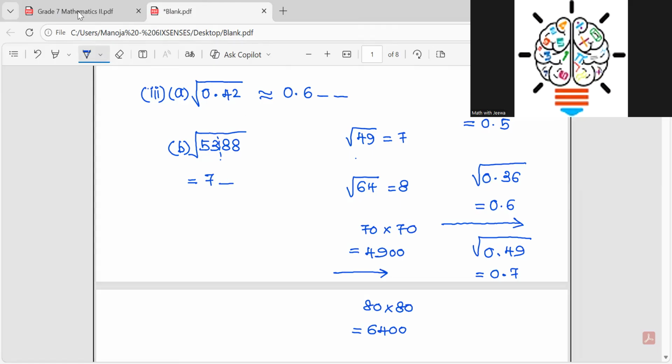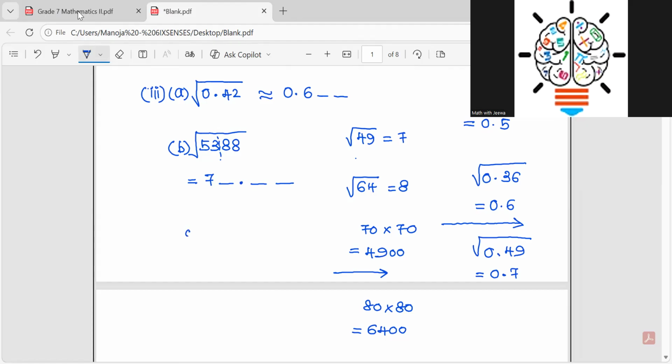So it should be something more than 70 and less than 80. But we don't know exactly what it is. That can be 71, 71.5, 72, 73.8, 76.5. We don't know. So we can't find it exactly. So we just write it like this here. Hope it is clear for all of you.